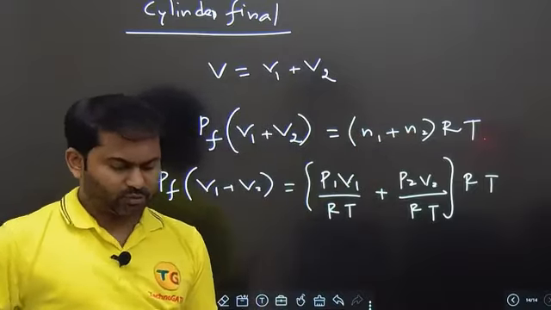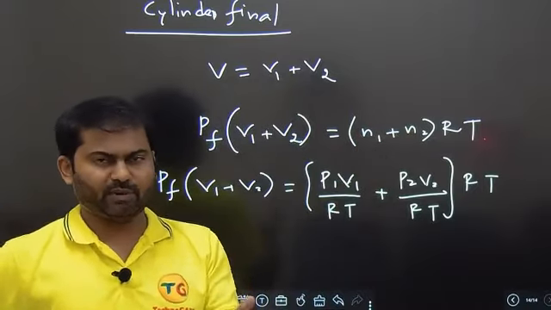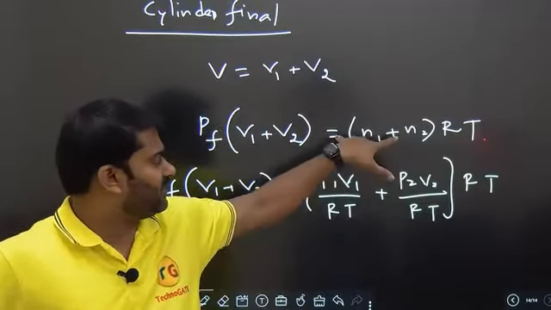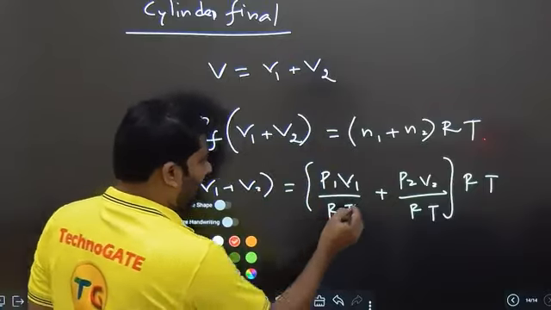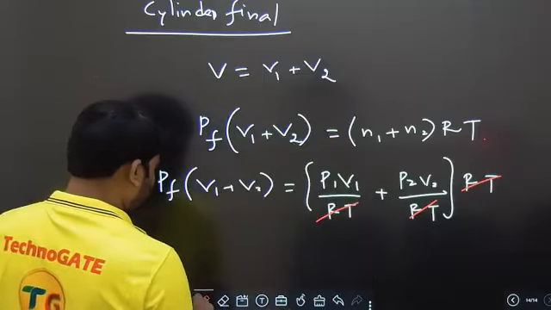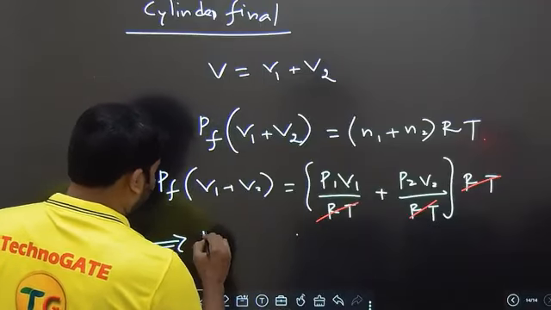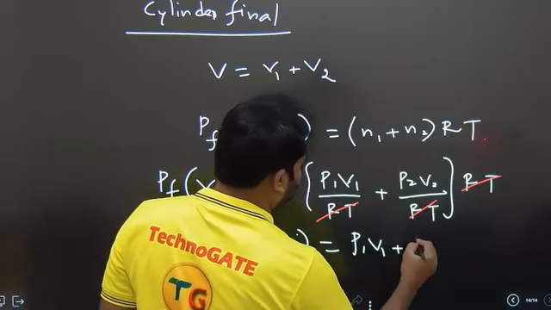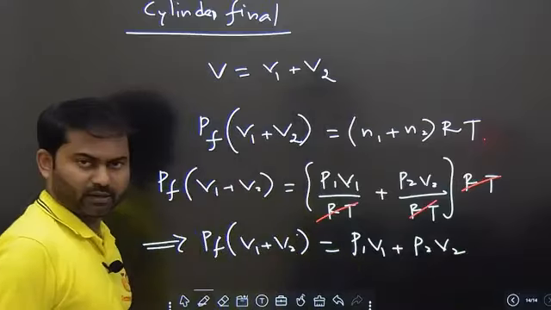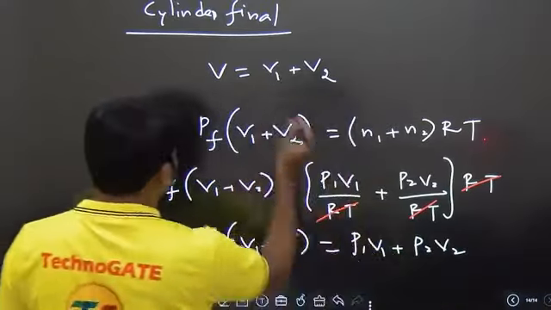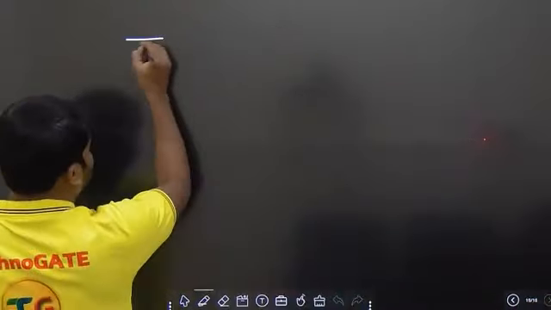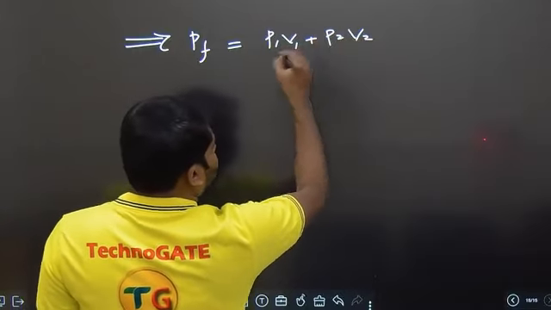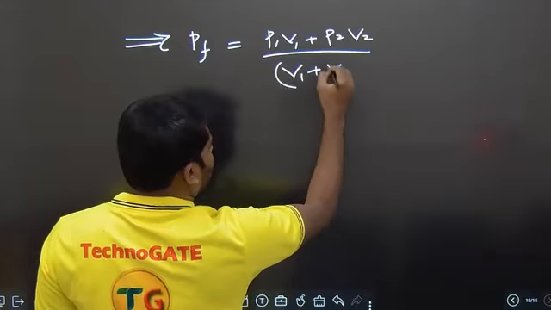Why are we able to add moles? Because it's a number; basically, in units they are mass of that gas divided by number of molecules, so we can add the moles. That's how it is coming up. If you simplify, this RT which is common will get cancelled out. So the final equation is final pressure into V1 plus V2 is nothing but P1 V1 plus P2 V2. We need to get the final pressure, so the final equation will become P1 V1 plus P2 V2 by V1 plus V2.